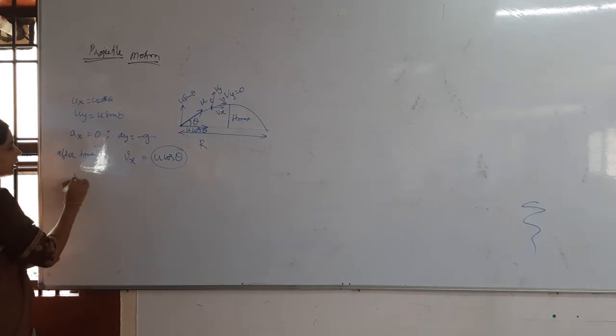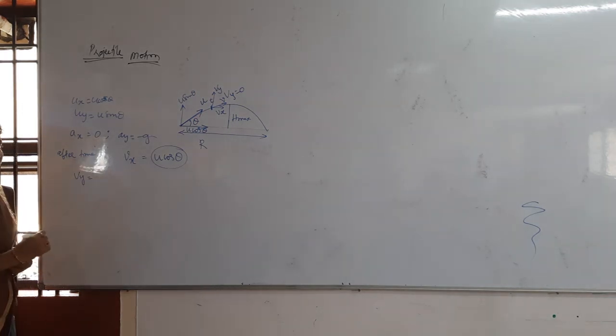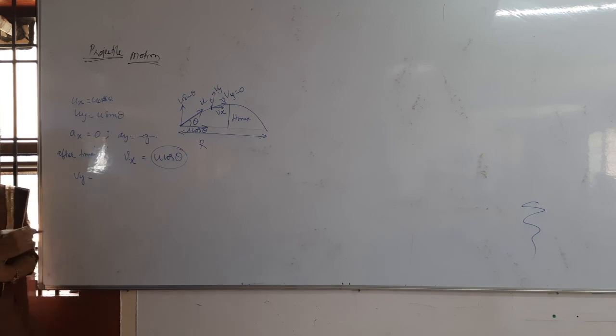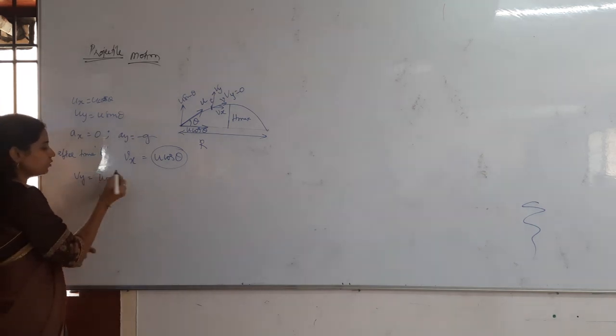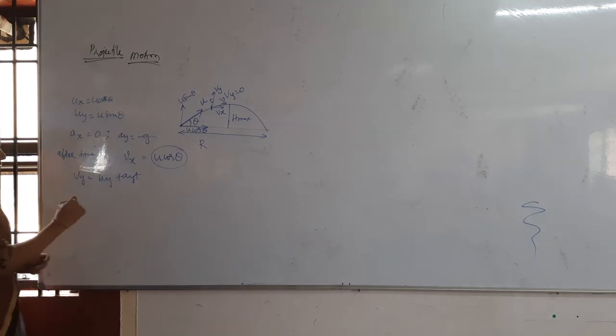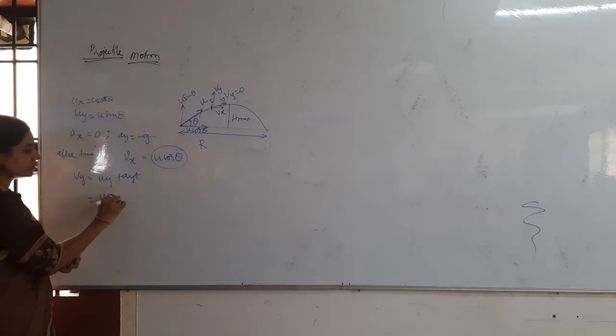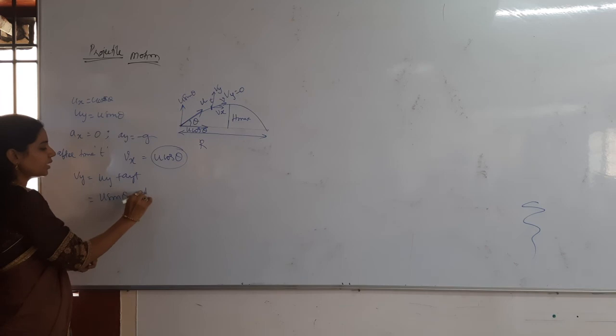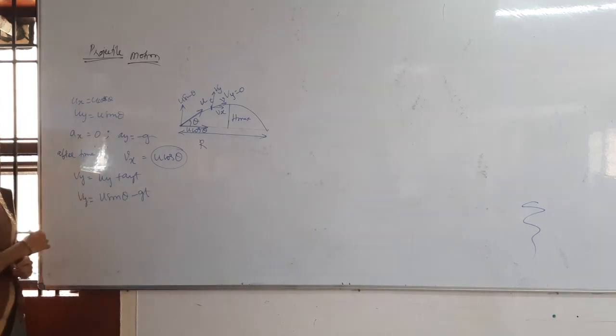Then again after time t, what is Vy? What is the formula? V is equal to u plus at, so Vy is equal to Uy plus Ay t, no other formula. Then Uy is nothing but u sin theta, and Ay is nothing but minus g. So Vy is u sin theta minus gt. This is the Vy we got.